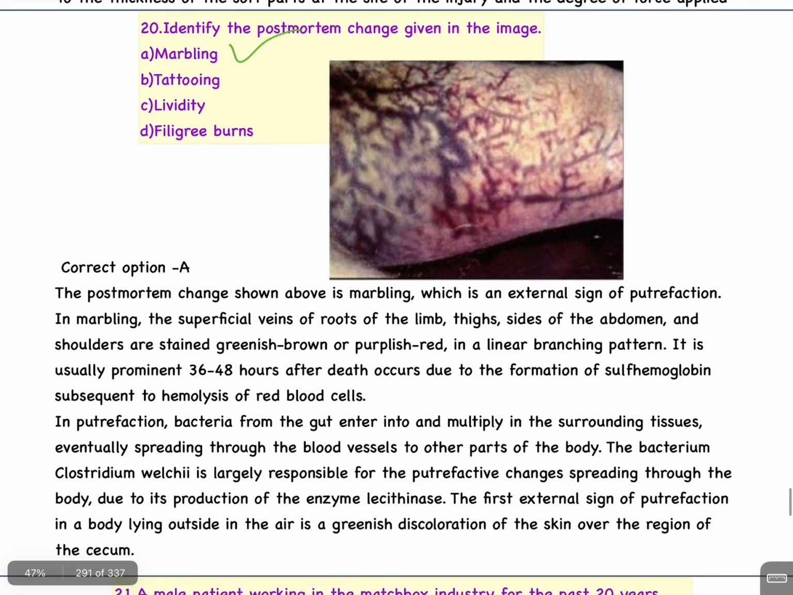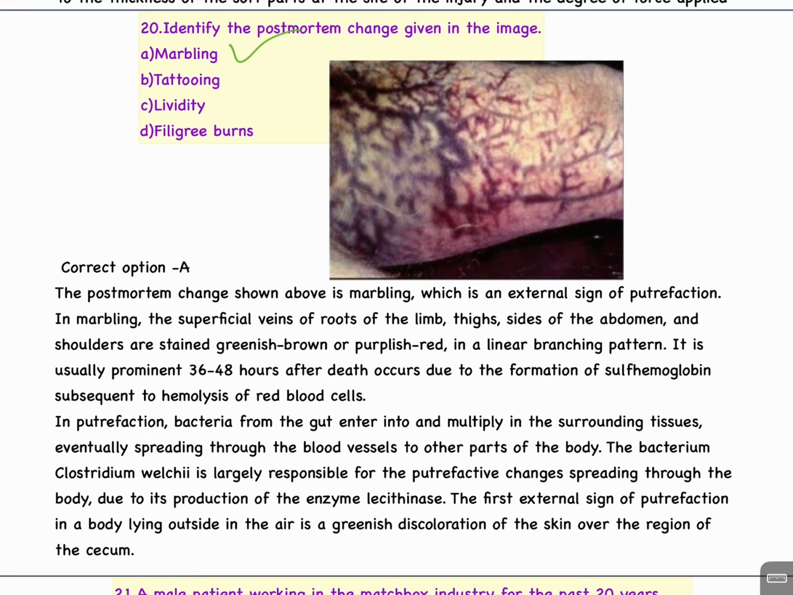The postmortem change shown above is marbling, which is an external sign of putrefaction. In marbling, the superficial veins of the root of the limb, thighs, sides of the abdomen, and shoulders are stained greenish brown or purplish red in a linear branching pattern. It is usually prominent 36 to 48 hours after death, occurring due to the formation of sulfhemoglobin subsequent to hemolysis of red RBCs.